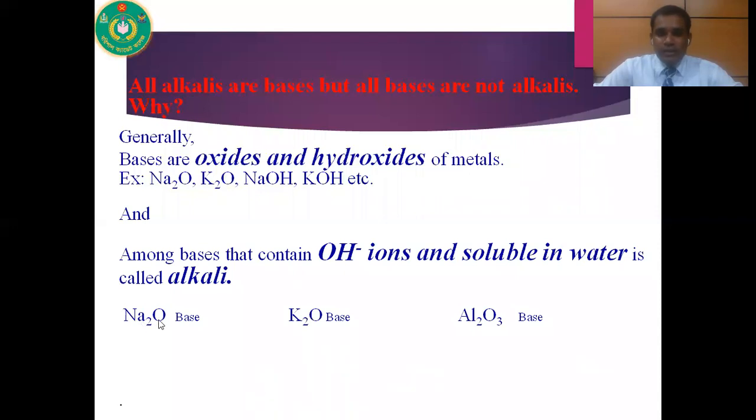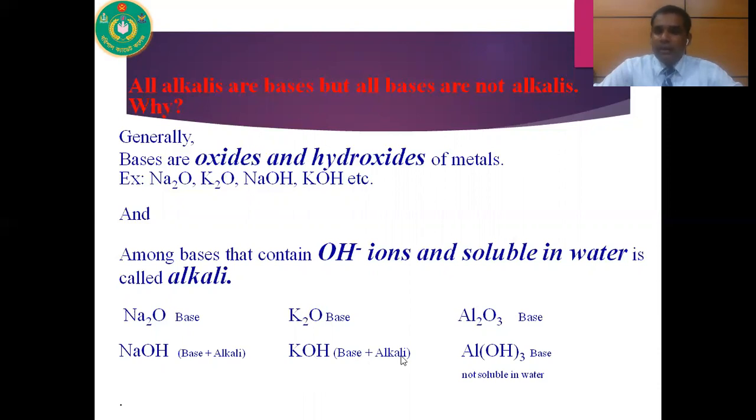So sodium oxide, this is the oxide of a metal, that means sodium, it is a base. Oxide of potassium is also a base. Oxide of aluminum, that is aluminum oxide, is also a base. Now, sodium hydroxide is a base and alkali because it contains hydroxide ion and is soluble in water. Potassium hydroxide, the hydroxide of potassium, as this substance contains hydroxide ion and is soluble in water, is called a base and alkali.